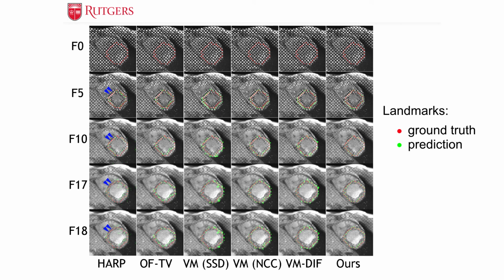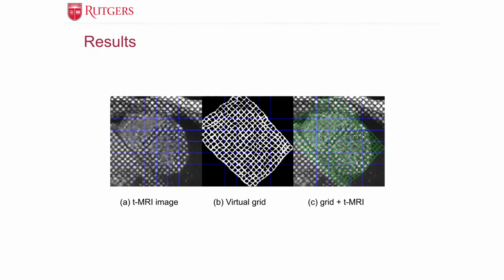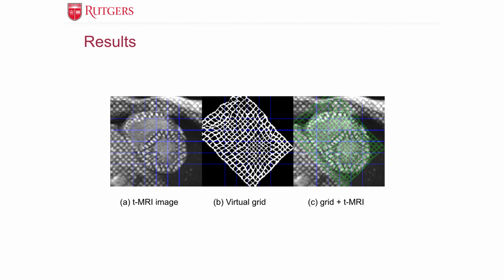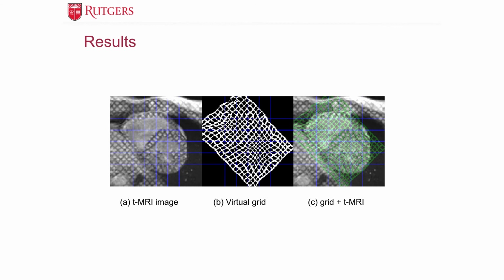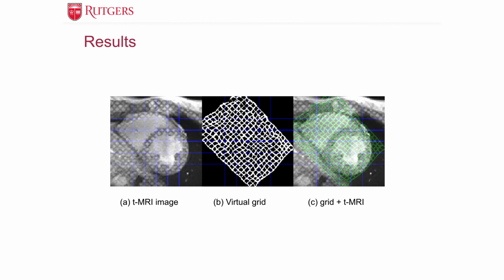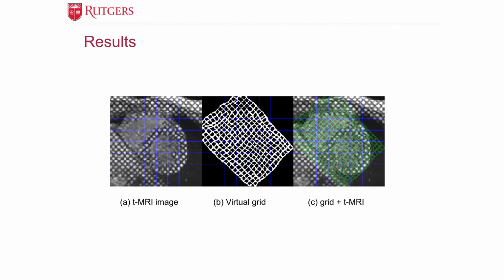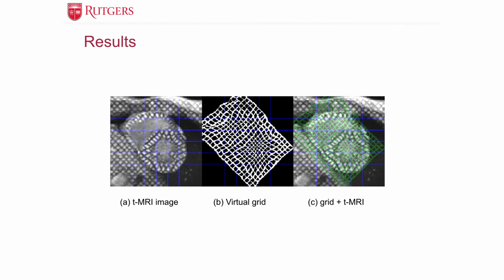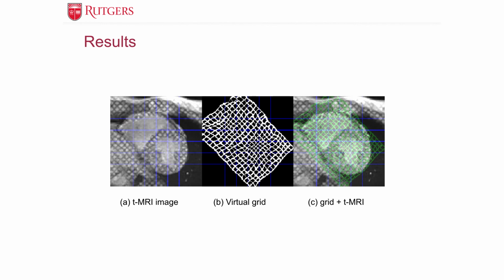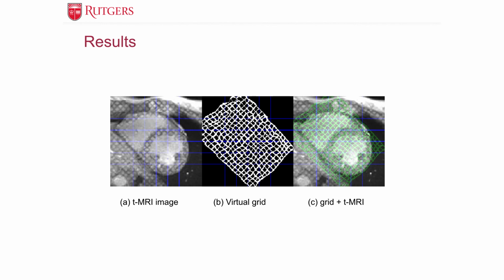The image sequence contains 19 frames. Our method can even track the motion on the last few frames accurately, in spite of the significant image quality degradation. This is another video example. We extract the tag grid from the first frame and deform it by the estimated Lagrange motion fields. We can see that the warped tag grid can follow the underlying tag pattern in the images very well.